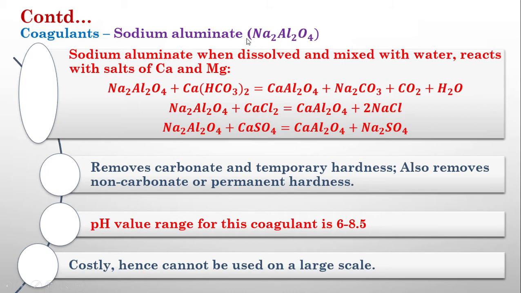But this is very costly. It is a very effective coagulant, but it is very costly, so it is not economical and cannot be used for a large scale area. So these are the different types of coagulants which are used for removing the sediments or suspended matter from water.